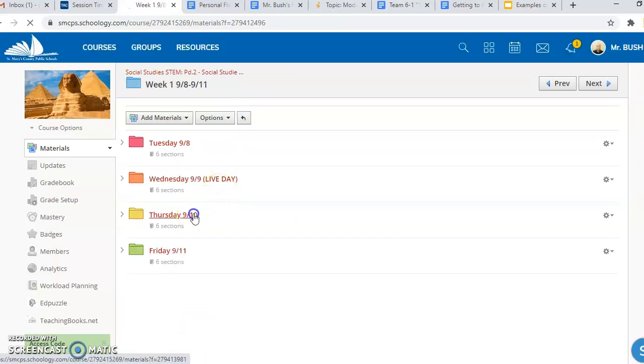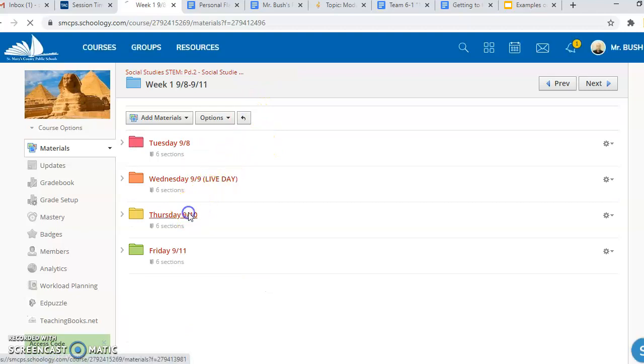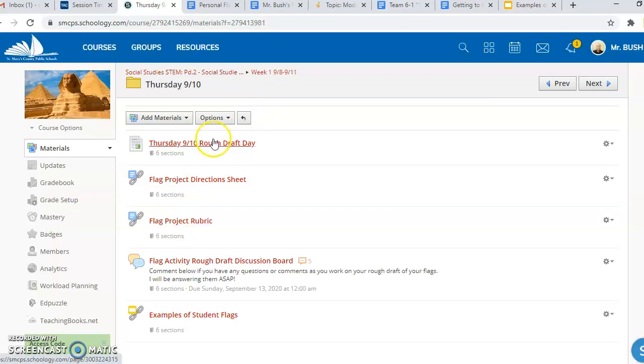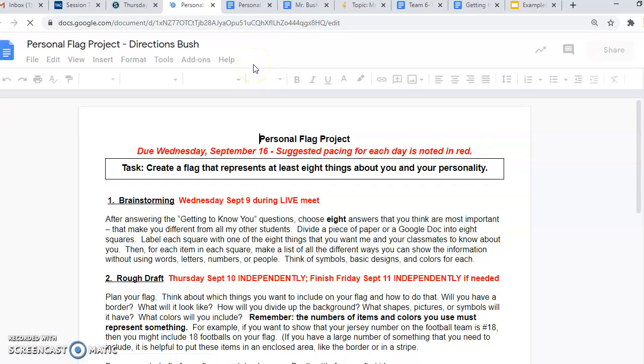So to address what we are doing today from yesterday's project, today is really set aside to be your rough draft day. When you enter the folder labeled Thursday, September 10th, you are going to find a directions page that I have up on the screen right now. It says, today you will utilize your time to create a rough draft of your flag activity. The below link will send you to the directions page introduced yesterday, Wednesday, September 9th. When you open that page, it is going to open up the direction sheet.